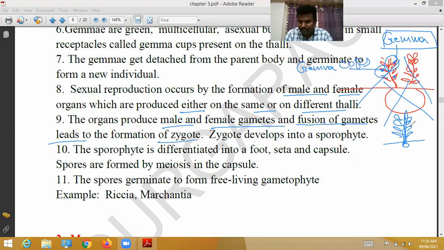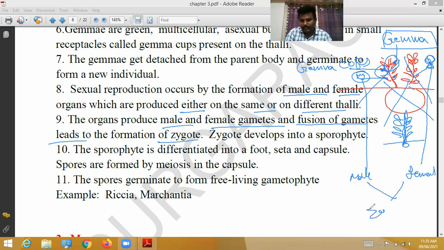For example, on one thallus the male reproductive organs are formed, and on a different thallus the female reproductive organs are formed. They produce male and female gametes, which fuse together and form a zygote. The zygote develops into a sporophyte. The sporophyte is differentiated into foot, seta, and capsule.